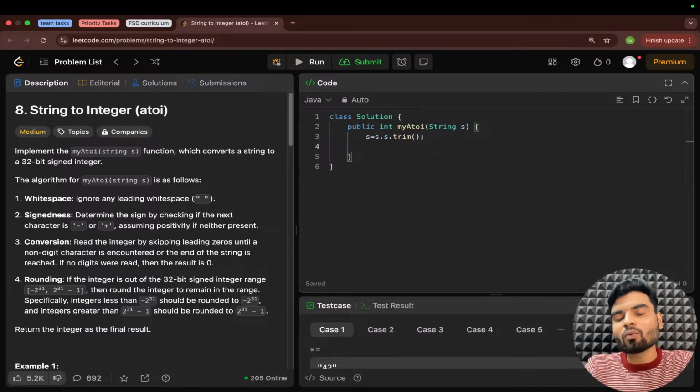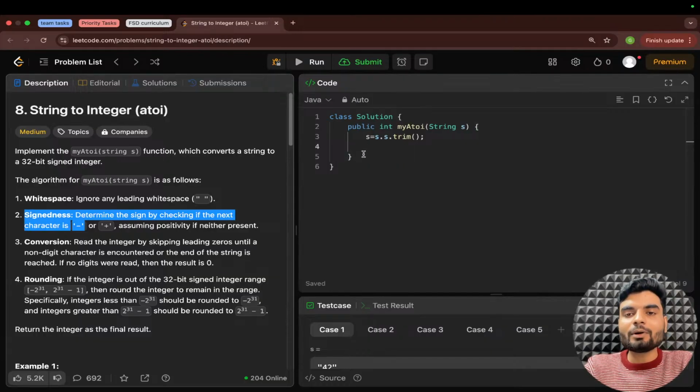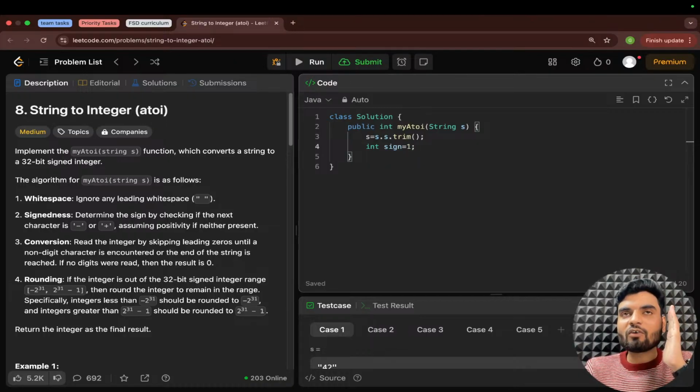The second thing I want is the sign. Initially I will have a variable, let's say sign, and I'm assigning it one. One for positive, minus one for negative, because at the end I also need to return the result, so there I'll multiply. That's why I'm taking sign as positive by default. Anyhow, you have to check whether it's positive or negative. Also, I need one index where I can check things.